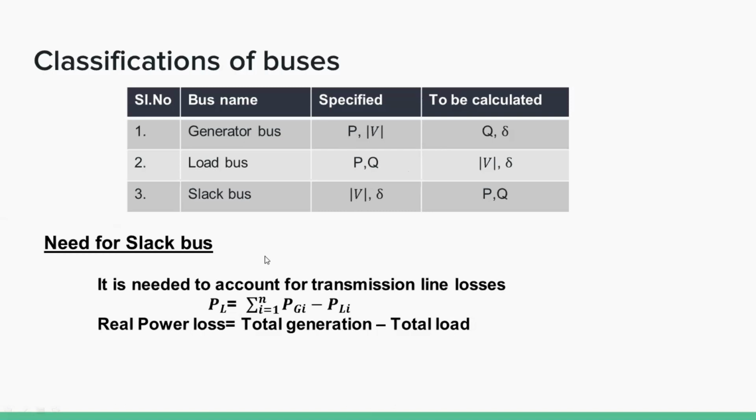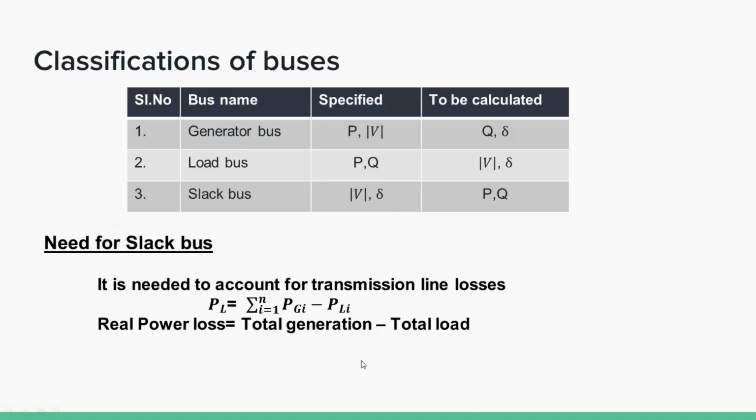In a power system problem, we assume one generator bus as the slack bus, at which power generation is not pre-specified. After the power flow problem has been solved, the difference between the total specified real power going into the system at all other buses and the total power consumed by the load plus I squared R loss is assigned to the slack bus.